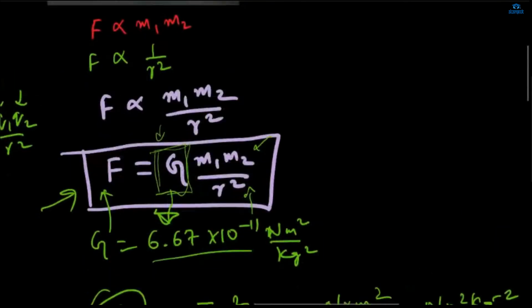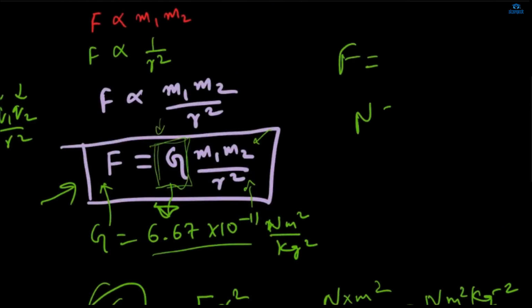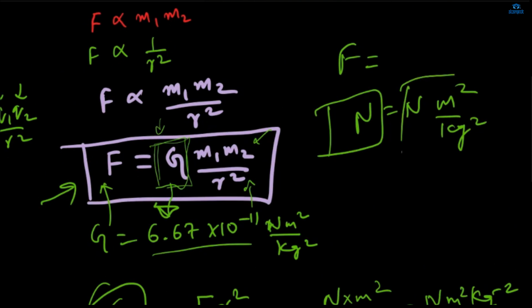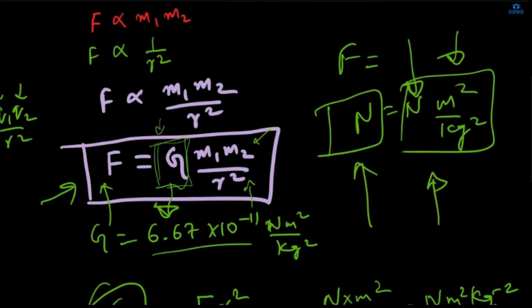How can it be Newton? Can it be like F in Newton is equal to Newton meter square by kg square? Can it be like this? No. In the LHS and in the RHS, are these the same? No. So there must be some unit which will cancel out each other, so that only Newton is left on the right hand side also. The left hand side and the right hand side units should be the same. So we cannot write Newton; this is a derived unit. These all are derived units.